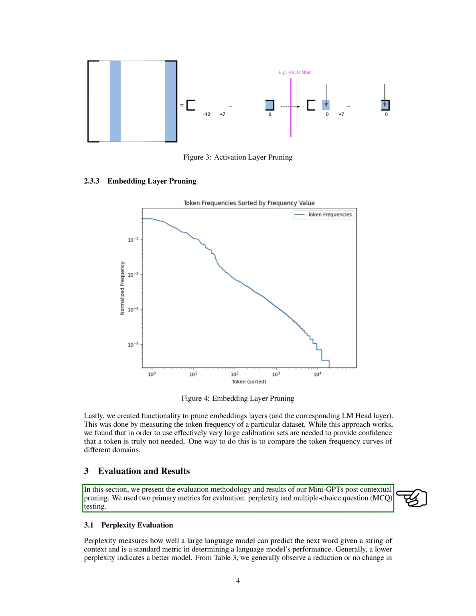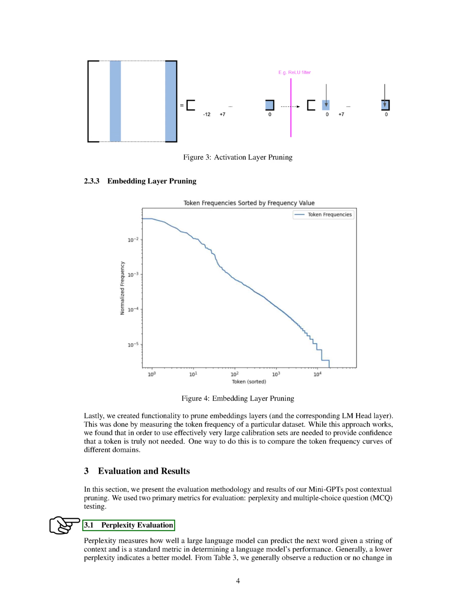Now, let's discuss the evaluation process and results of our smaller versions of GPTs after contextual pruning. We use two main metrics for evaluation: perplexity and multiple choice question, MCQ, testing. Perplexity is a measure of how well a large language model can predict the next word given a context. It's a standard metric in assessing a language model's performance. Generally, a lower perplexity indicates a better model.